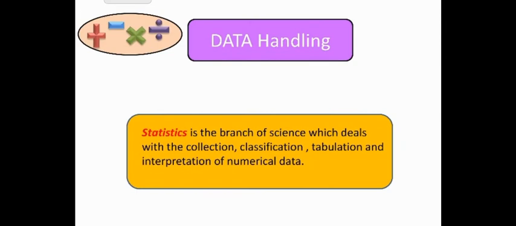Data is usually collected in the context of a situation that we want to study. For example, a teacher may like to know the average height of a student in her class. To find this, she will write the height of all the students in her class, organize the data in a systematic manner, and then interpret it accordingly. So, in data handling, we study statistics. Statistics is the branch of science which deals with the collection, classification, tabulation and interpretation of numerical data.